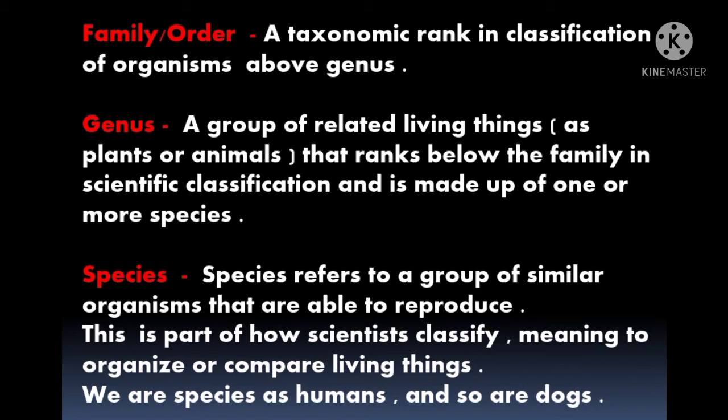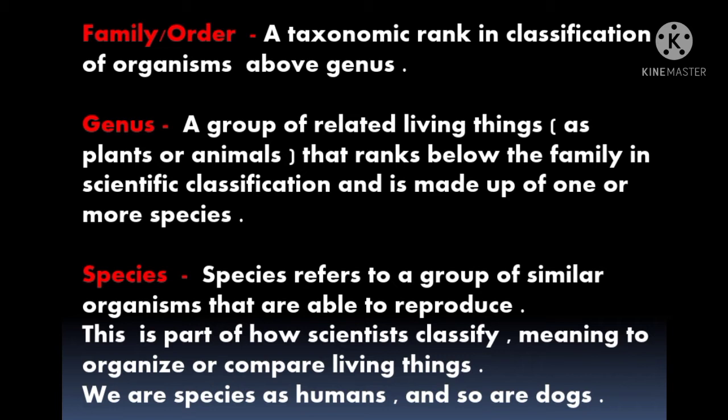The next level of the hierarchy system is genus. What is genus, students? A group of related living things, such as plants or animals, that ranks below the family in scientific classification and is made up of one or more species. Students, with the sentence itself, we come to know that a genus is a particular thing of its own.